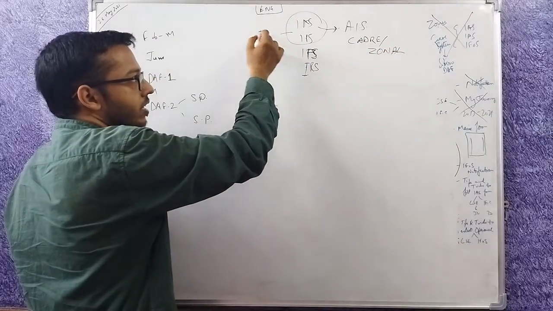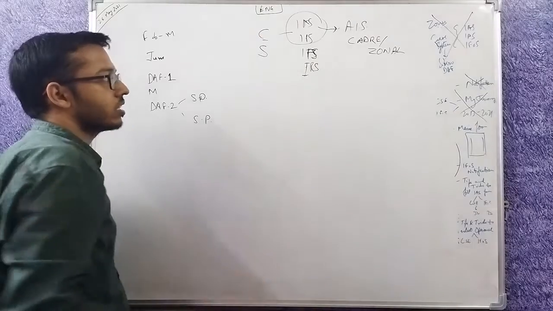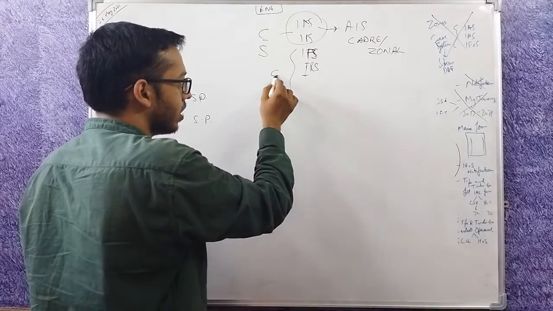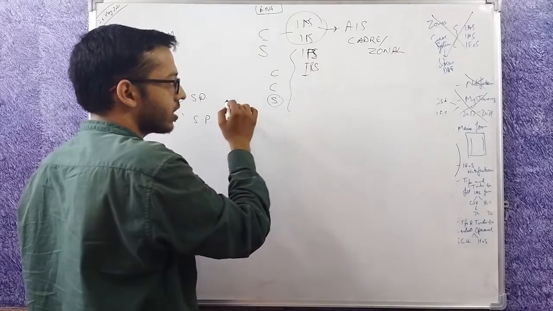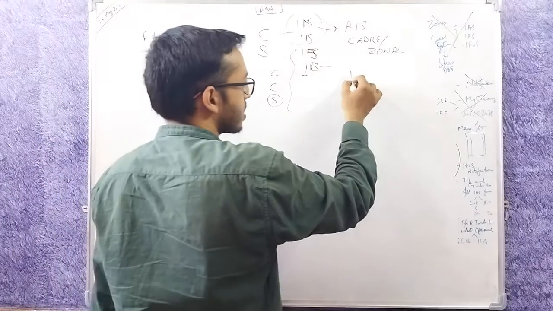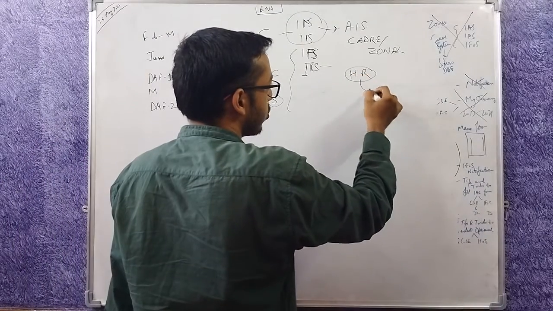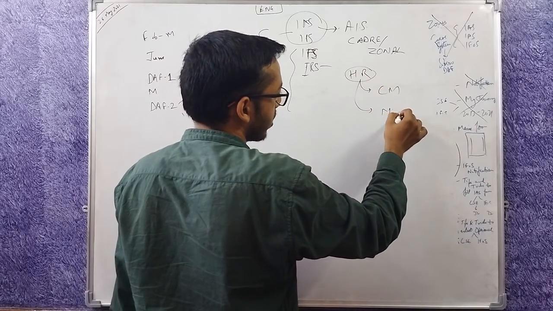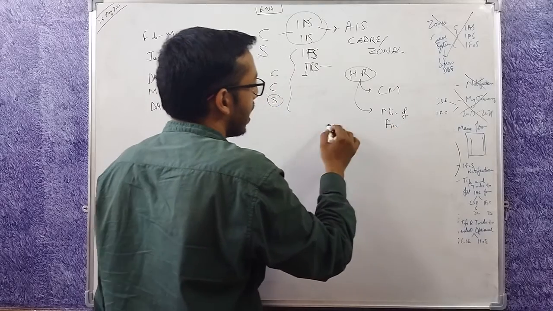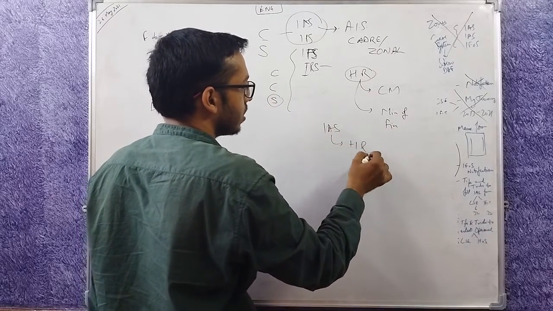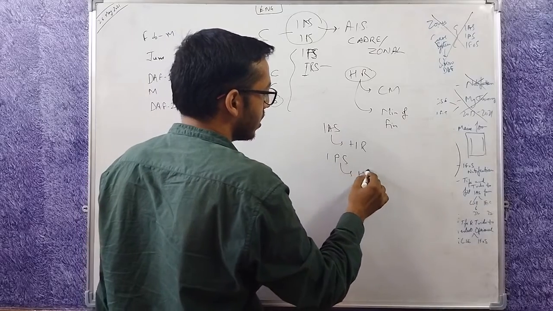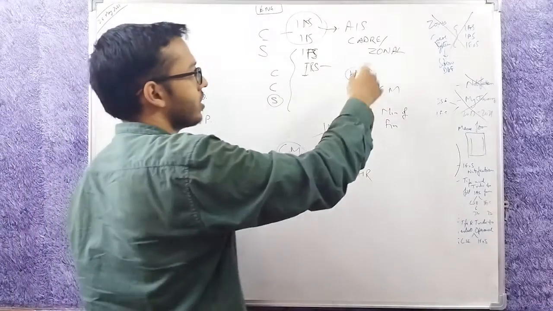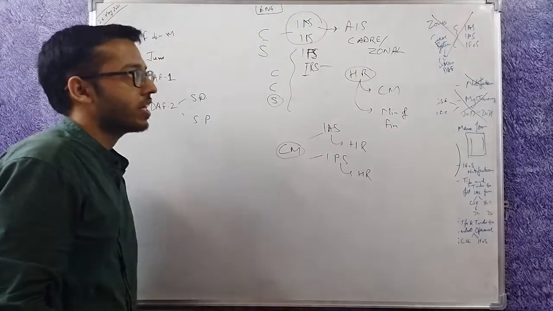You are hired by the central government, but you serve in the states. This is the difference. In this case, you are hired by the center, you serve for the center. You may serve in a state, but you are not under that state. For example, if an IRS is posted in Haryana, that person won't be answerable to the CM of Haryana. That person will be answerable to the Ministry of Finance of central government. If an IAS is posted in Haryana or an IPS is posted in Haryana, that person will be answerable to the Chief Minister of Haryana. This is the difference, and that's why these two are known as All India Services.